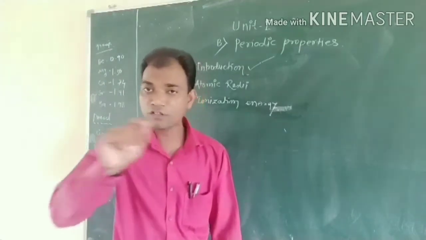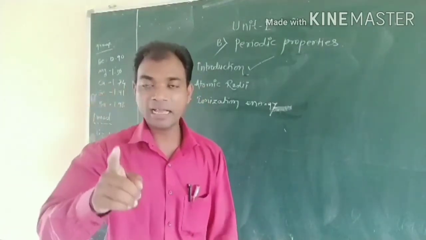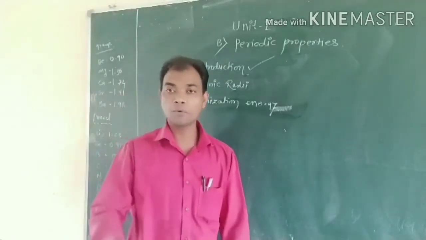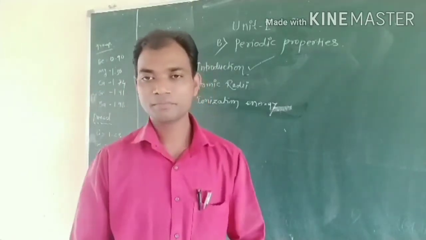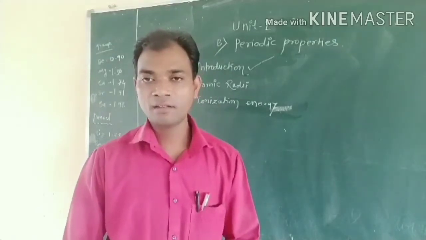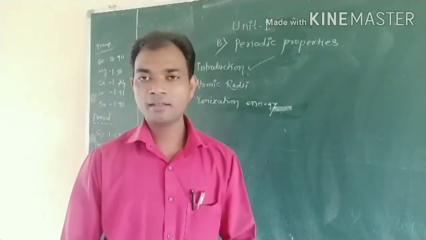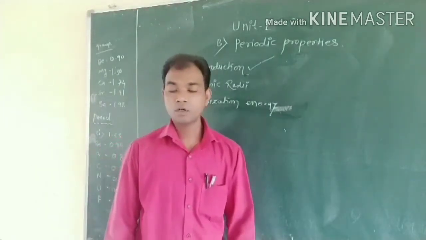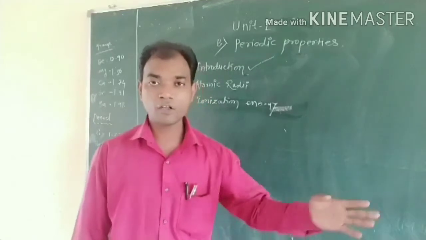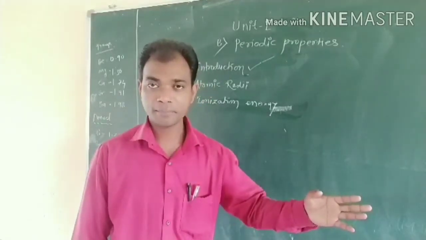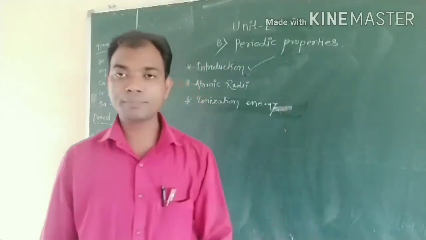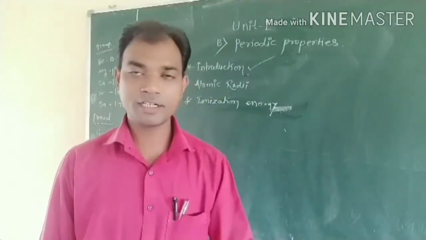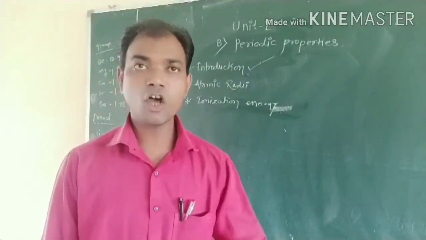The 7 horizontal rows he named periods and the 18 vertical columns groups. But Mendeleev also faced some drawbacks, so the Mendeleev theory also got discarded. Mendeleev proposed the long form of the periodic table.